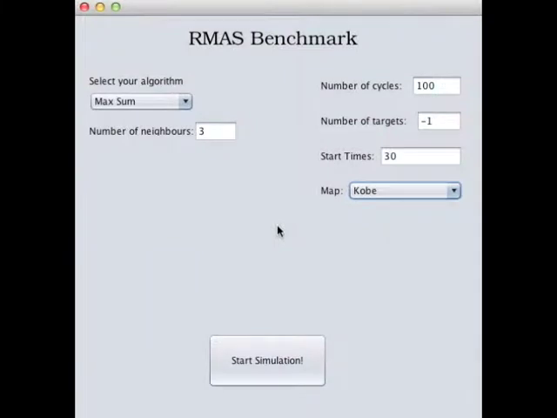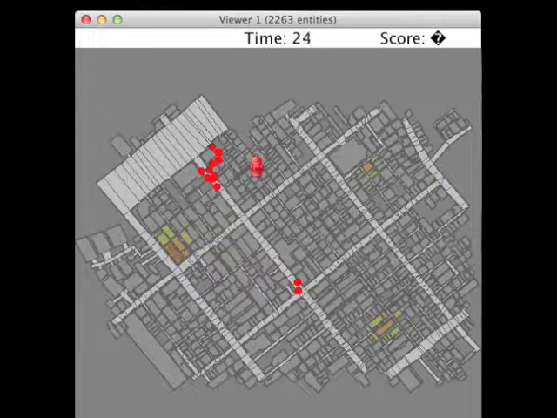To help with the execution of tests, RMASBench provides a simple GUI through which the user can set the desired parameters. For some of the parameters, such as the starting time, it is possible to specify more than one value at once. The system will execute all the possible tests with all the possible combinations of parameter values. Here is a brief example of how the benchmarking system works.